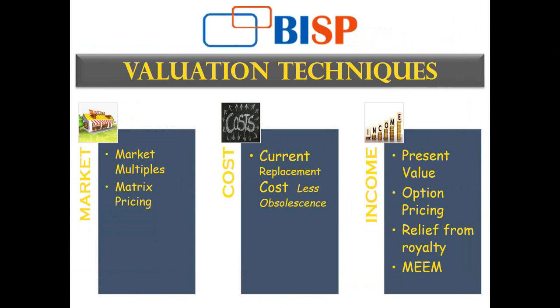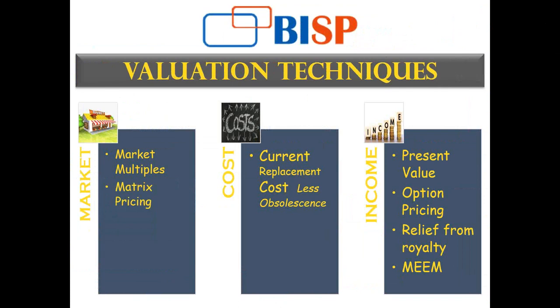Then the income approach includes relief from royalty, option pricing, the present value approaches, and there are so many more to it. MEEM is basically, most of the people might know, the multi-period excess earnings method. Under MEEM, what you do is derive the future cash flows from any asset.